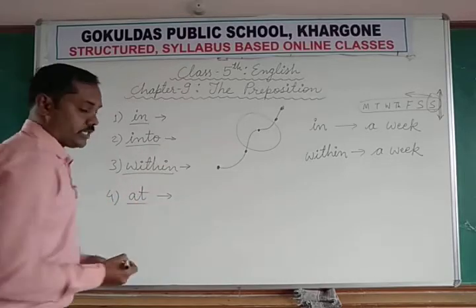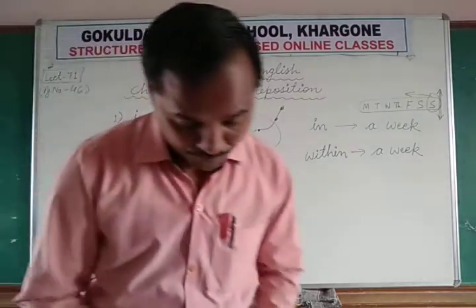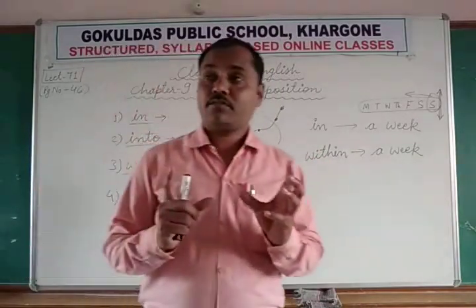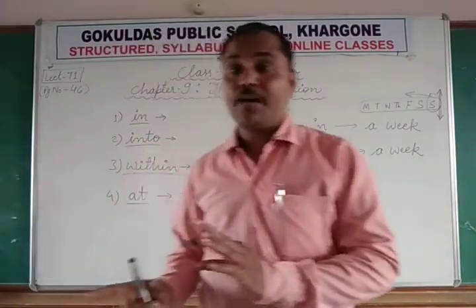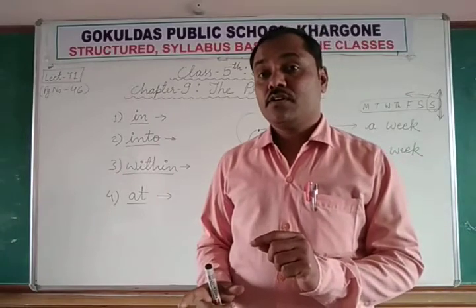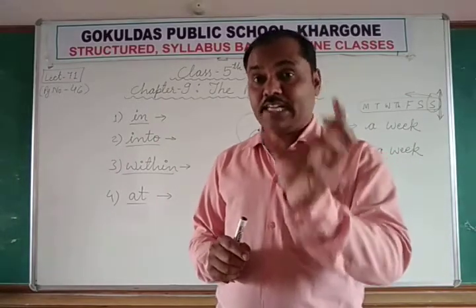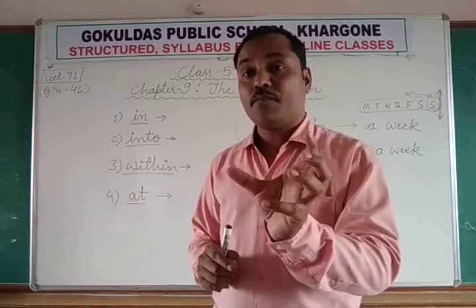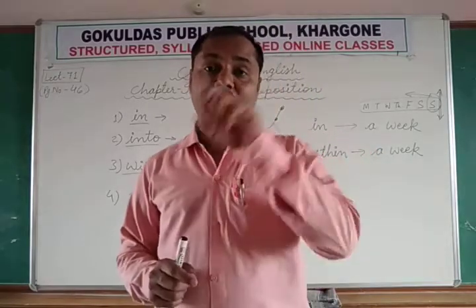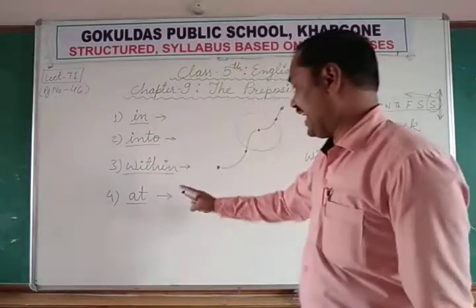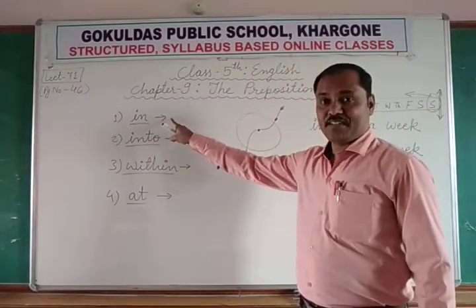At preposition is also used with addresses. Suppose I am talking about only Bistan Road, that my aunt lives in Bistan Road. But if there is an address, means a full address, where a house number is also given, just like 46 Bistan Road, so at that time we will use at, not in.